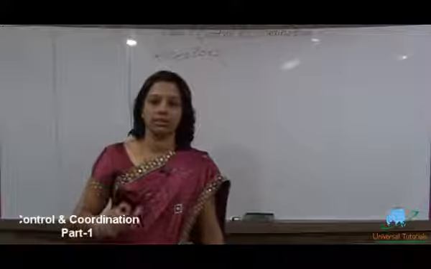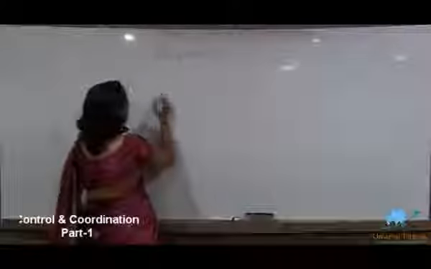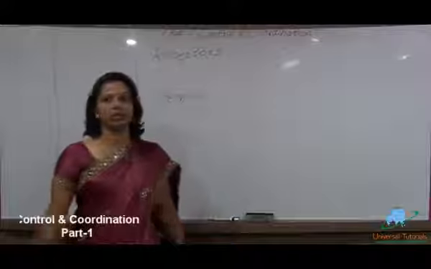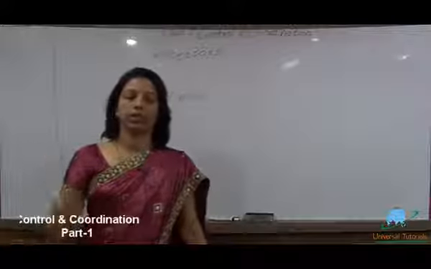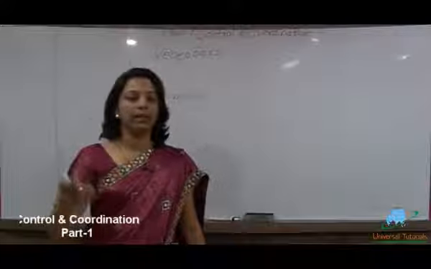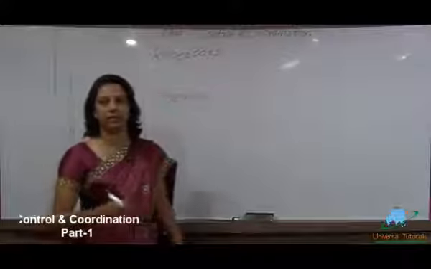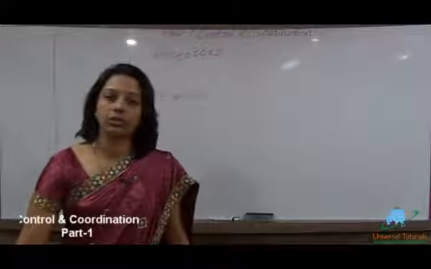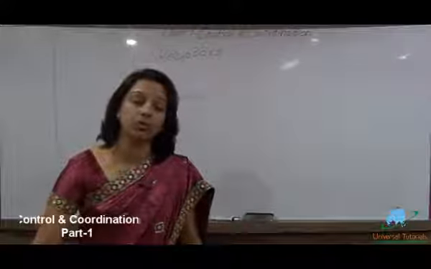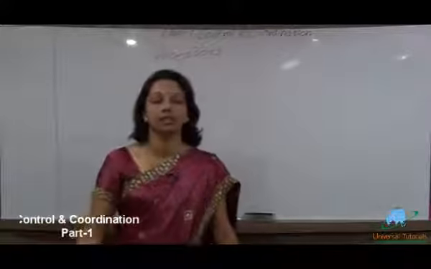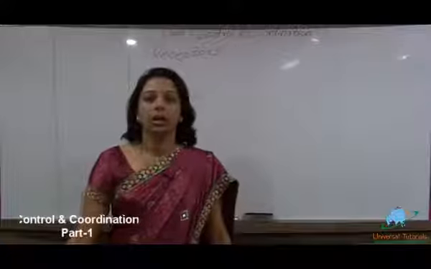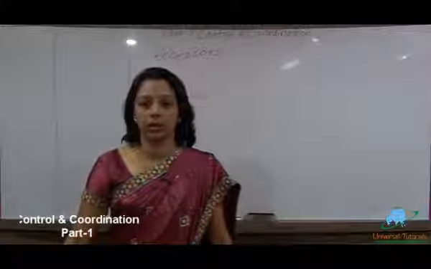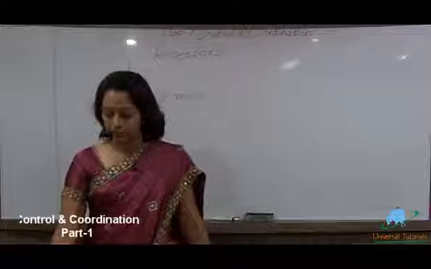Now what is a stimulus? The word stimulus means an external change in the environment. Whatever changes are taking place in the environment are taken up by the nerve cells or by the receptors and passed on to the brain. Now coordination in plants. The plants do not have a sensory system, or we can say a nervous system like us, but they also respond to the external stimuli. We also call it irritability.